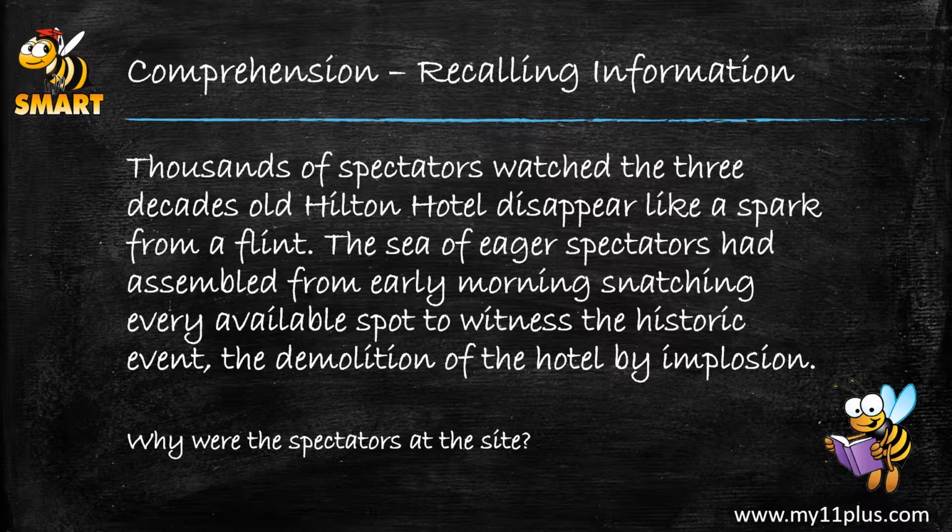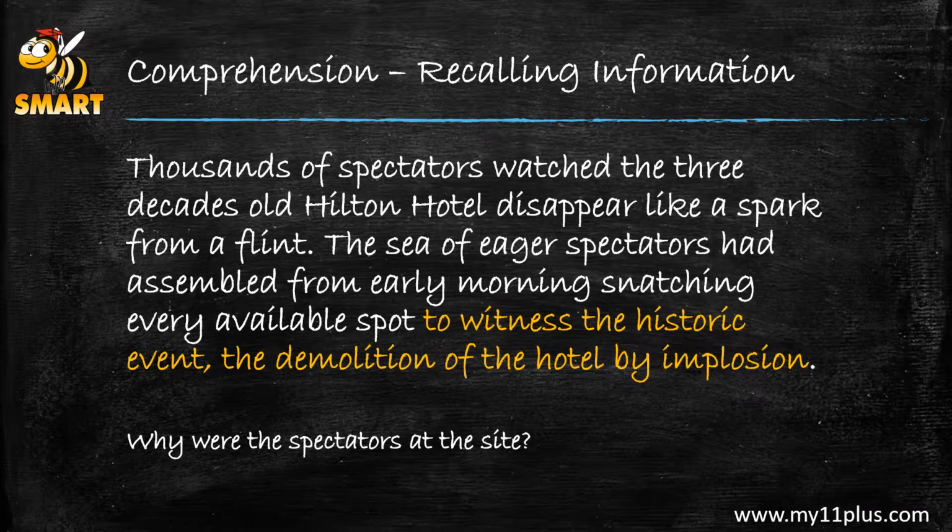Let's take a look at our next question. Why were the spectators at the site? So let's look at our keywords. Why? So this is asking us to find a reason or a purpose, and a reason or purpose for the spectators being at the site. So if we scan through the passage, let's see if there's somewhere in the passage that gives us a purpose. What are they there to do? And if we look, that little word there, to, is our clue. So let's look at the sentence that includes that word to and see if it gives us the answer that we are looking for. So the sentence is, to witness the historic event, the demolition of the hotel by implosion.